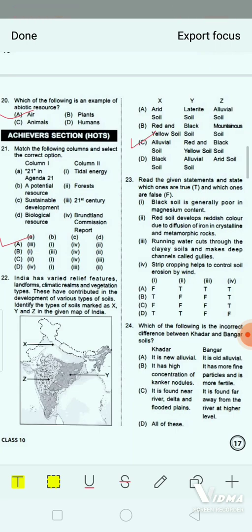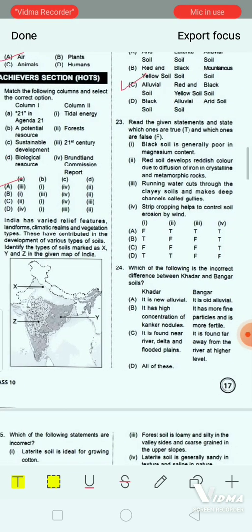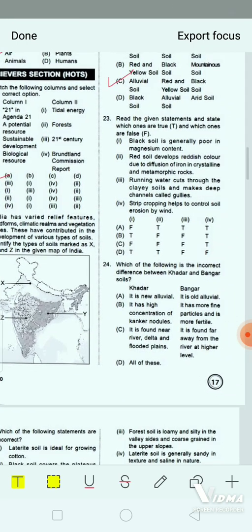Okay. Now next question. You have to read the given statements and state which one are true and which one are false. First, number 1, black soil is generally poor in magnesium content. Next, red soil develops reddish color due to diffusion of iron in crystalline and metamorphic rocks.